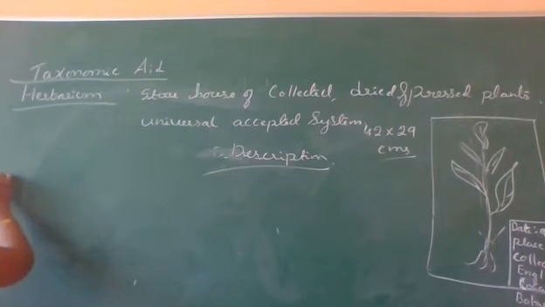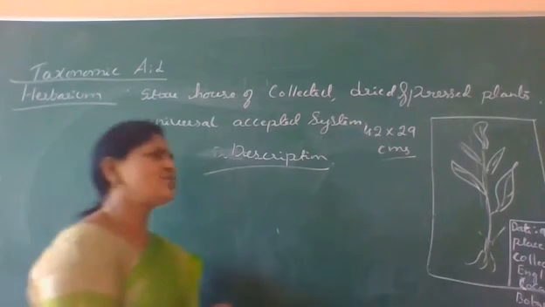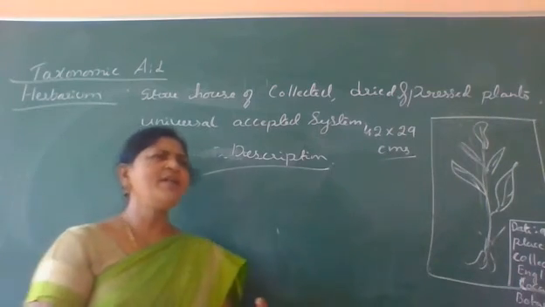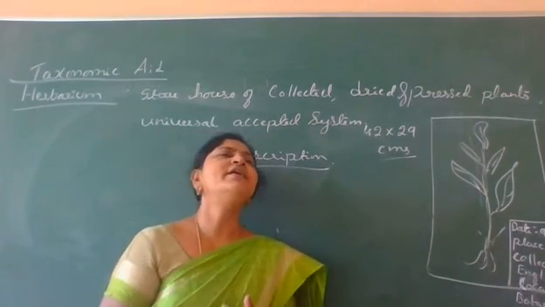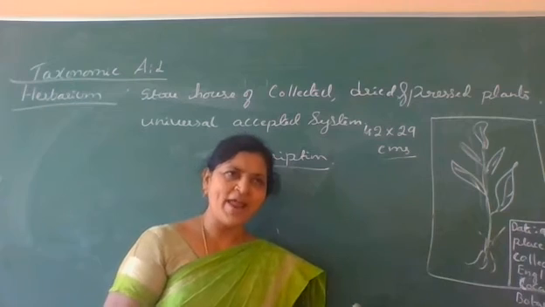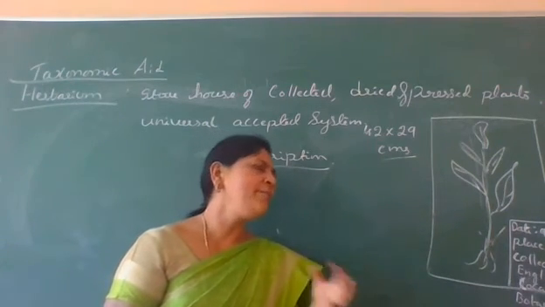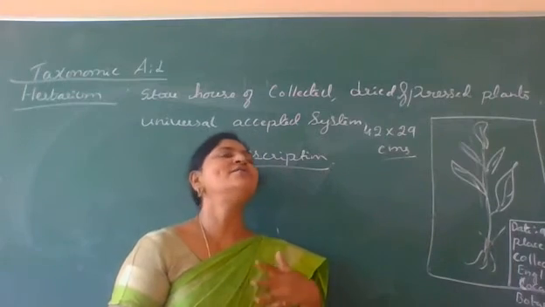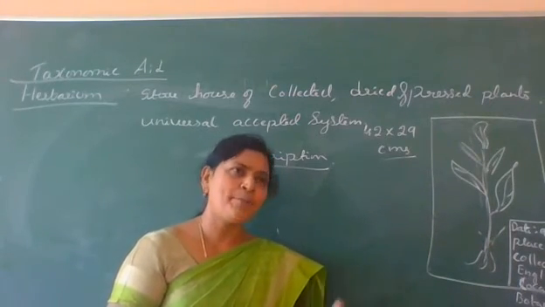And the second taxonomic aid is a specialized garden where we grow living plants, and this is only meant for identification purposes and also to educate the public.